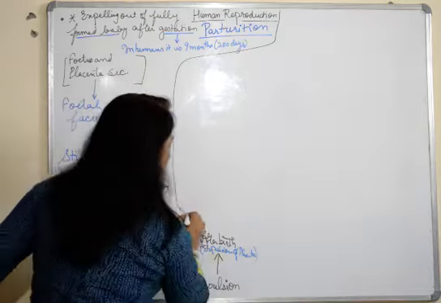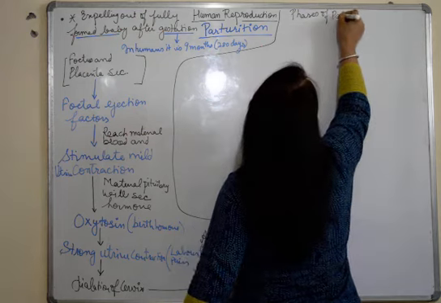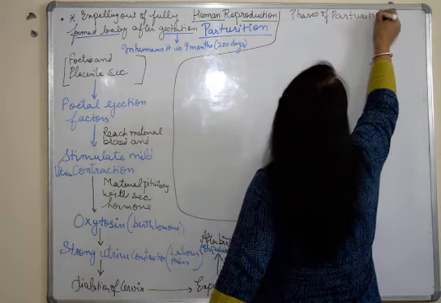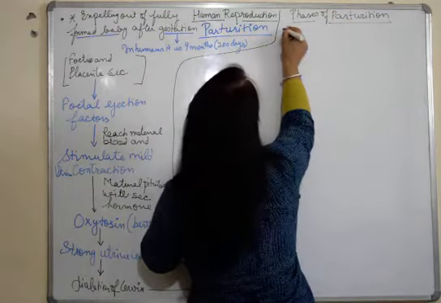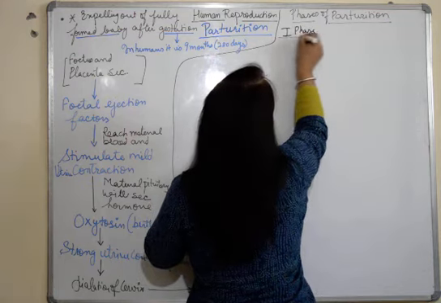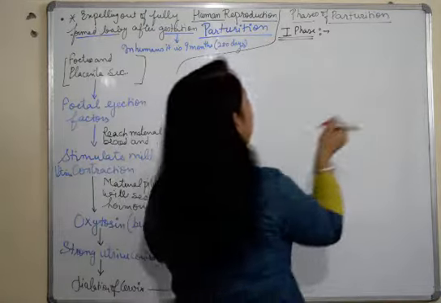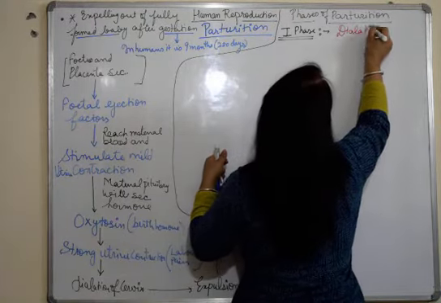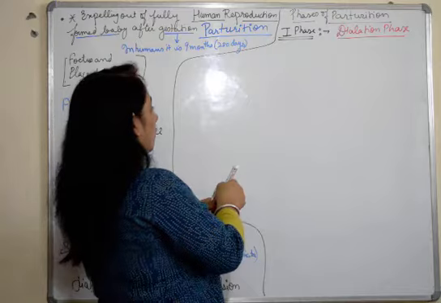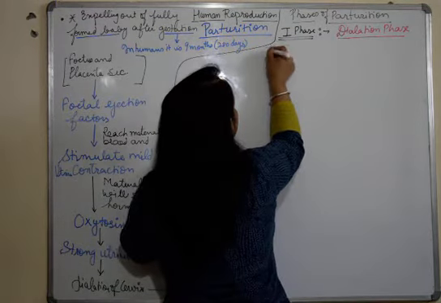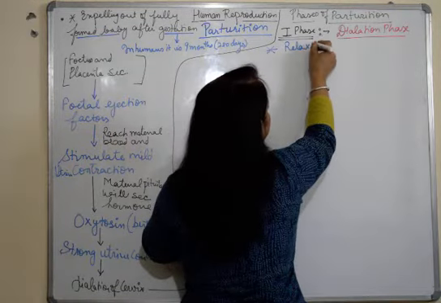After this, we are going to talk about the phases of parturition. The first phase of parturition is called the dilation phase. Fine. So what happens here in the dilation phase? First of all, it occurs under the influence of the hormone relaxin.